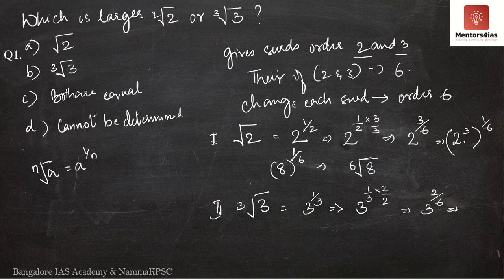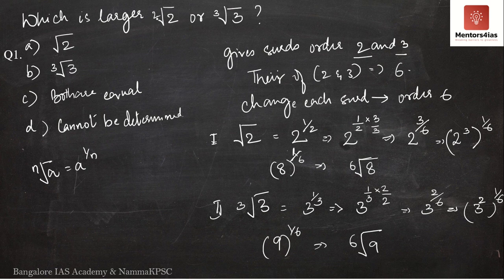Similarly, just as I have written 2 cube whole to the power 1 by 6, I will write it as 3 square whole to the power 1 by 6. What is 3 square? 3 square is nothing but 9. So 9 to the power 1 by 6. Now can I write it as the 6th root of 9? Yes, this is nothing but the 6th root of 9. Now see here, I have written square root of 2 as the 6th root of 8, and I have written cube root of 3 as the 6th root of 9.